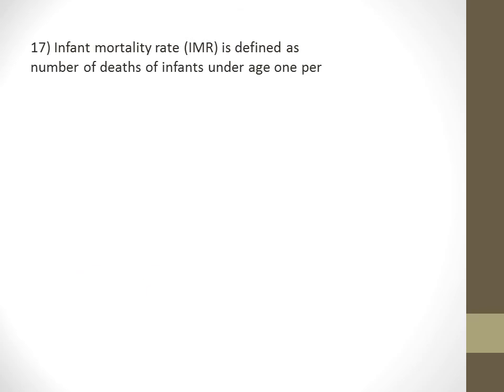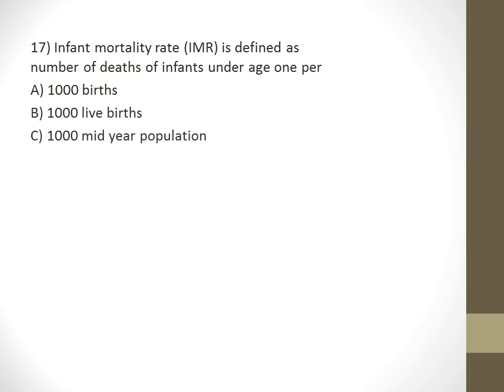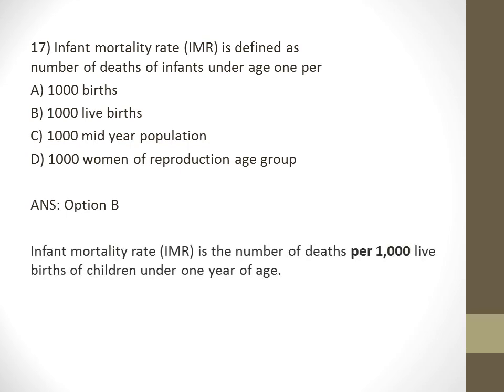Infant mortality rate is defined as number of deaths of infants under the age of 1 per option A. 100 birth, B. 100 live birth, C. 100,000 mid-year population and D. 1000 women of reproductive age group. And the answer is option B. Infant mortality rate is a number of deaths per 1000 live births of children under 1 year of age.